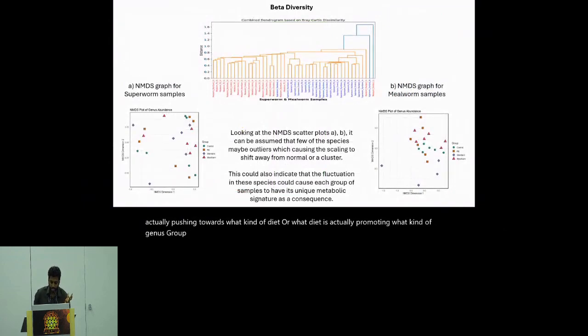The beta diversity showed us a clear indication between the gut microbiome of both the larvae, the mealworm and the superworm. There was a clear distinction, but the PCA did not give us that much information. In both the PCA and the NMDS graph, we did not see a good cluster of diets, which could suggest that there is a definite microbiome belonging to a particular kind of diet.